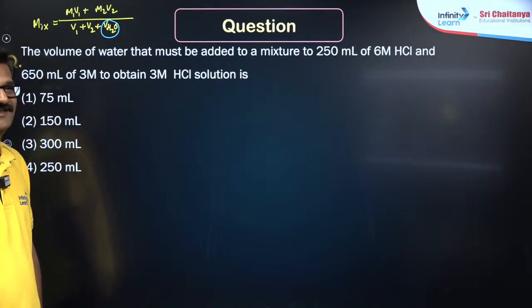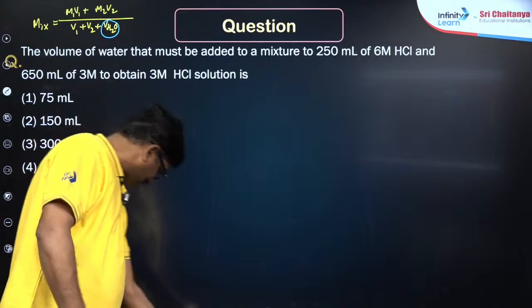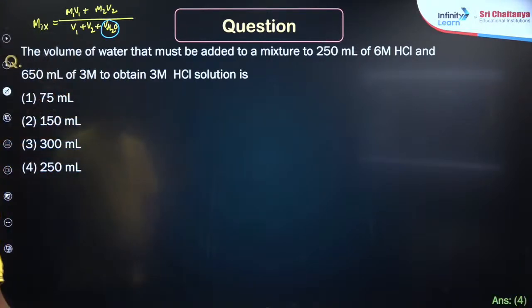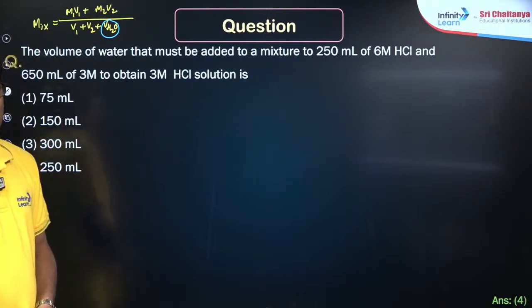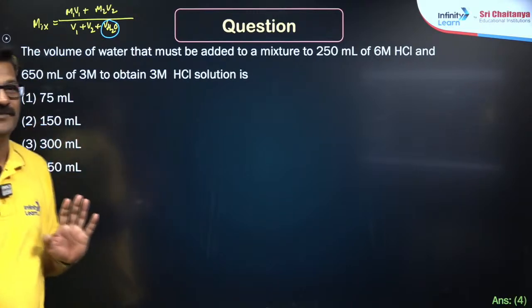What is the answer for this? It is 2. So you said it is 2, and Anushka Roy said it is going to be 4. Let us see how it is going to be 4.